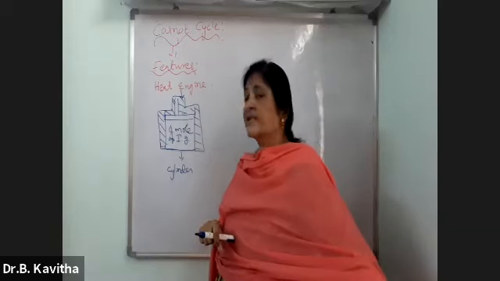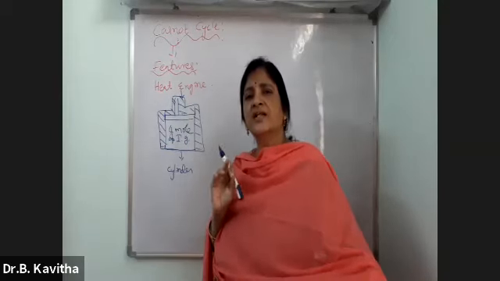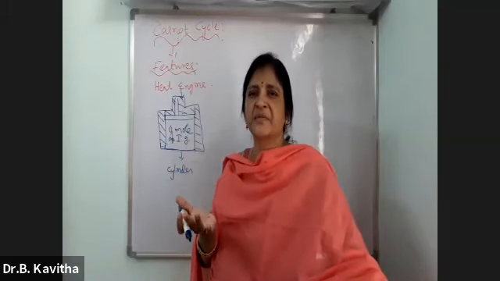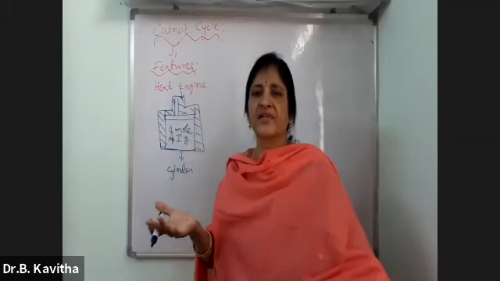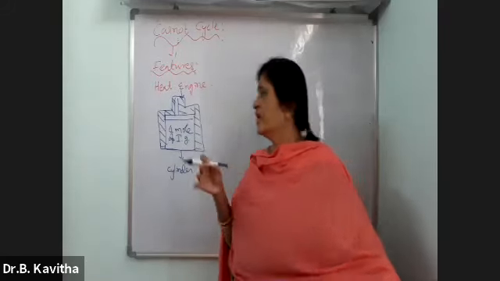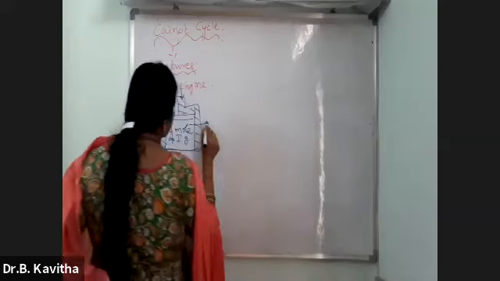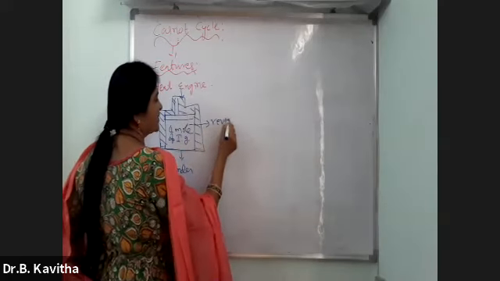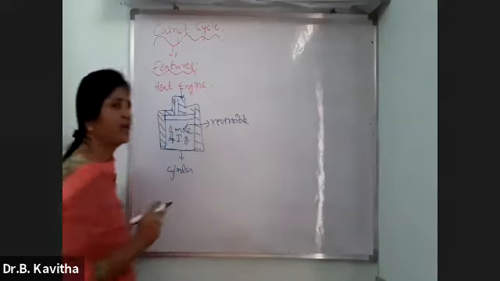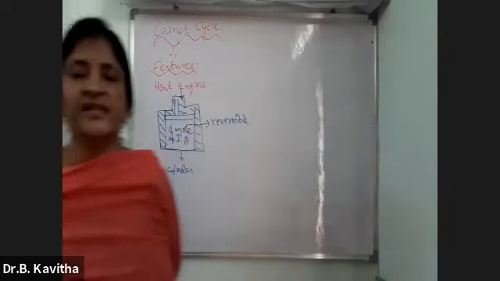And the second one is, in this all the changes take place reversibly. He considers this because a reversible process is an unreal process. For that reason only he proposed a hypothetical, not the real one. And he considered that whatever changes are taking place in this system, they take place reversibly. This is the second point.